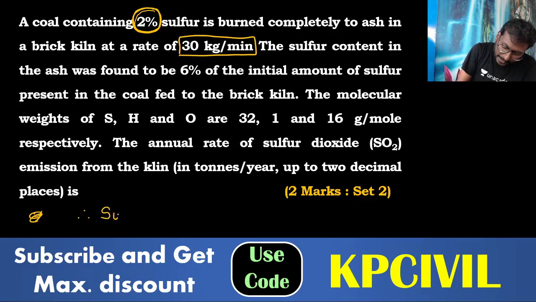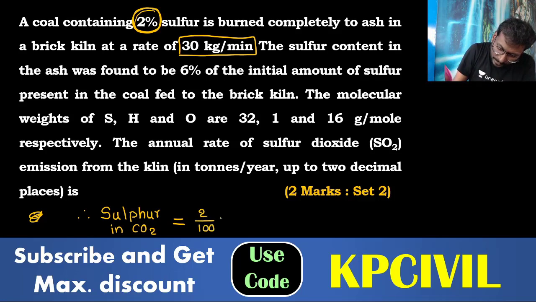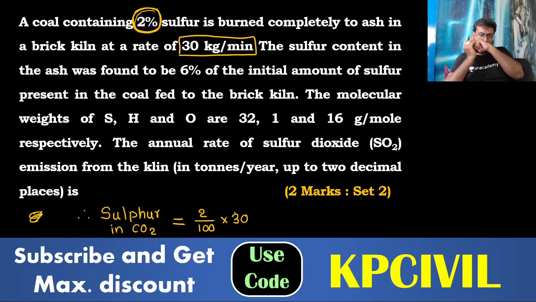So sulfur in coal. In 30 kg coal, sulfur is 2%. So first estimate sulfur in coal, because this kind of questions you can go step by step analysis. Easily you can solve it. 2 by 100 into 30, 2% of 30 kg per minute.